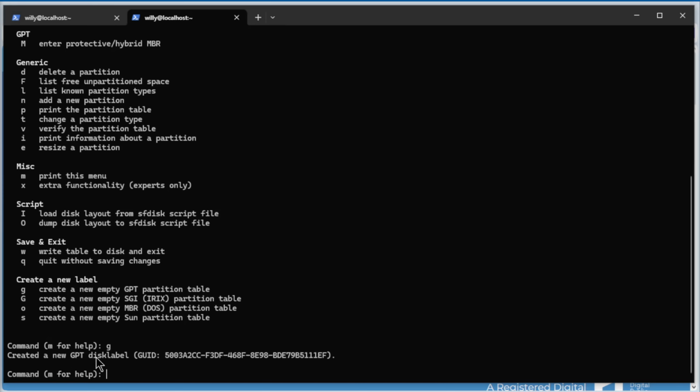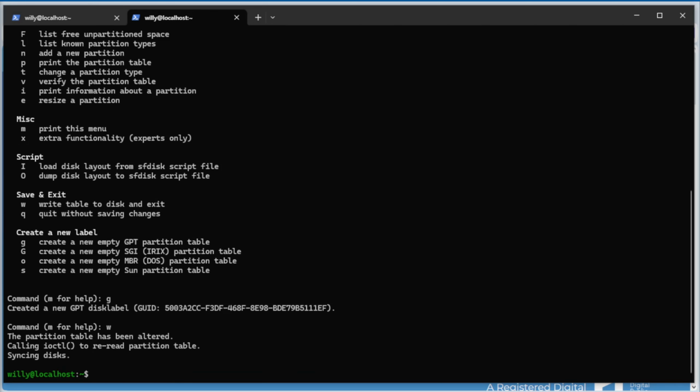Created a new GPT disk label with this UUID. If you are okay with that, we need to write it here. w, write table to disk and exit. So next command, w, enter. Now we have a partition table on our disk.